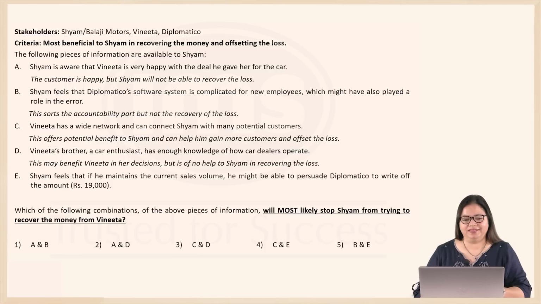E also therefore offers some benefit to Shyam, and because of that benefit, he might be tempted to not ask Vijitha for the money. So of the given options, C and E are the only ones that hold some potential benefit for Shyam and help him recover the money or offset the loss. And therefore, our correct option will end up being C and E. That is option 4. That's the correct one.